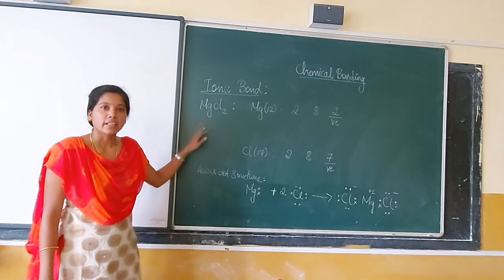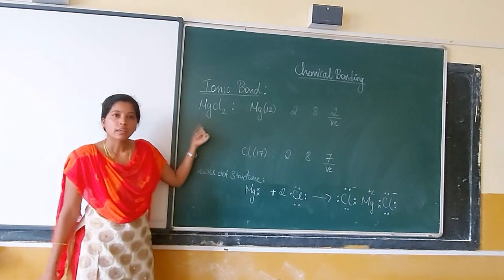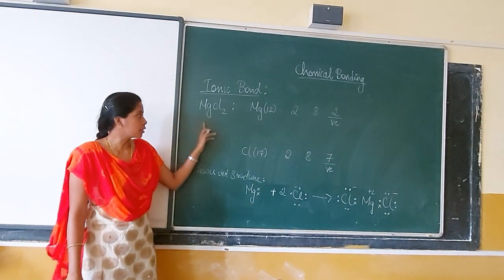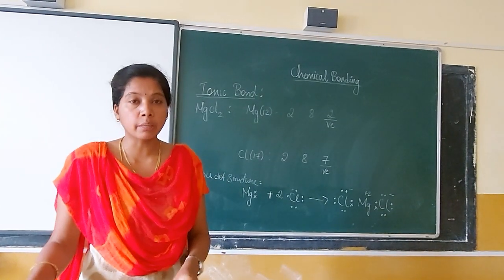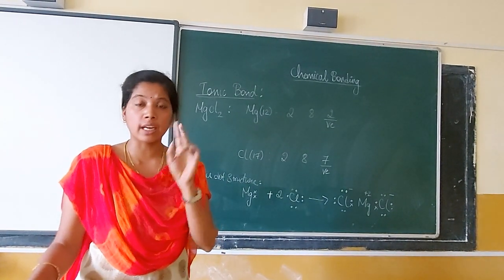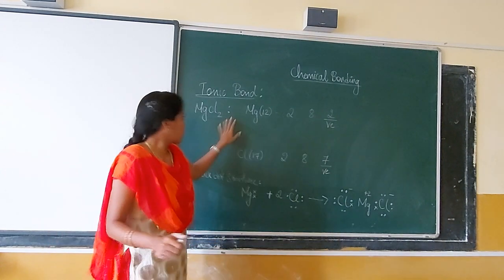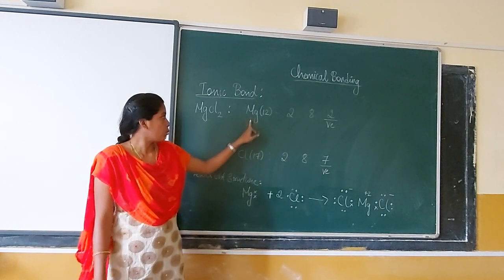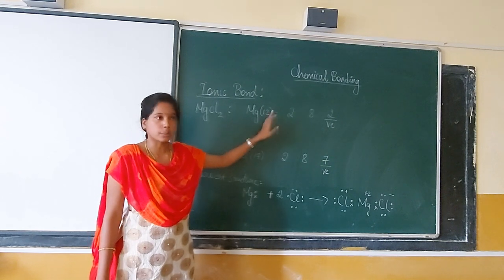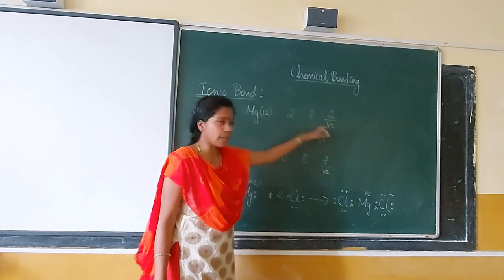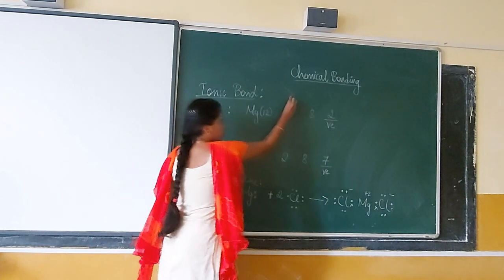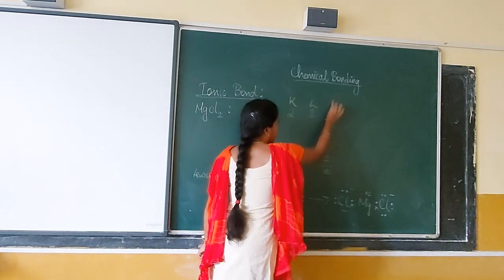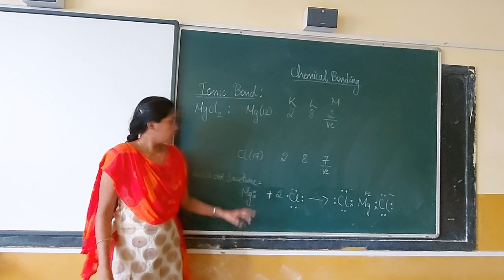Right? Okay. Now let's take another example. MgCl2. This is magnesium chloride. Here you have to keep one thing in mind. You have two chlorine atoms, unlike our NaCl. So let's write the electronic configuration of Mg, atomic number 12. When we write the electronic configuration, we get 2, 8 and 2. So 2 electrons in the K shell, 8 in the L and 2 in the M shell.